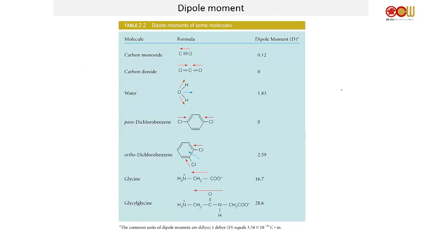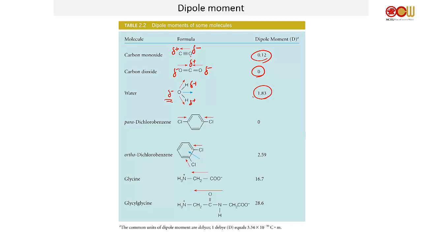It looks at some of the dipole moments of some of the common chemicals that we see around. Obviously, carbon monoxide, you have partial negative, partial positive, so you've got a dipole moment. Carbon dioxide, you still have partial negative, partial positive, partial negative, but because the geometry is completely balanced, you have no dipole moment. Water, you've got partial positive, partial negative, so you push your electrons towards here, you have a dipole moment. So on and so forth.